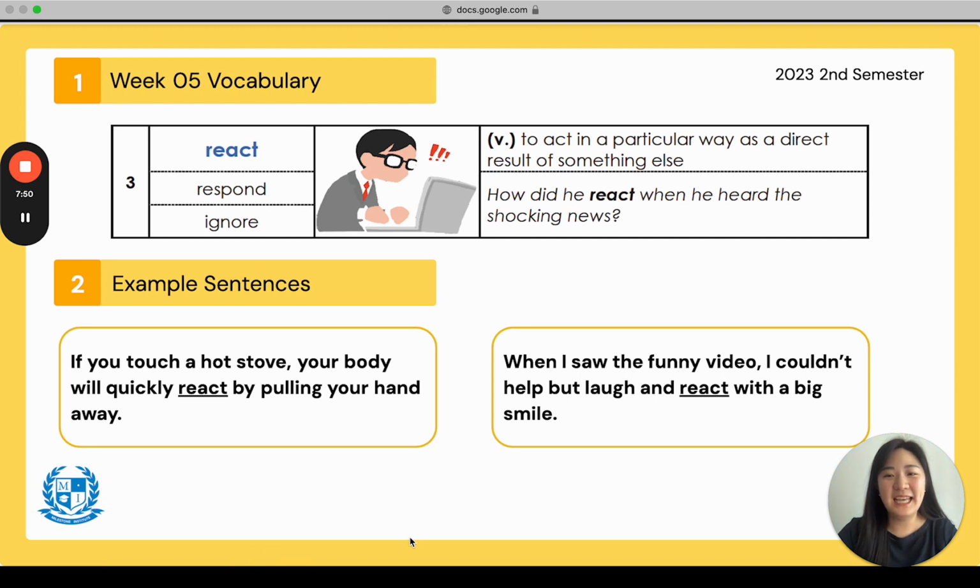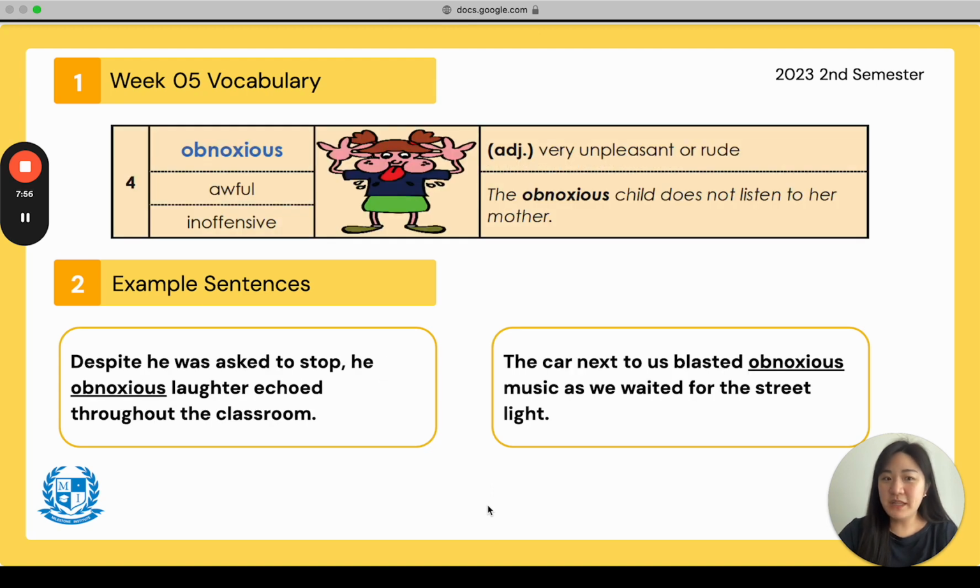Everyone say, react. React. Very good. Some of these words should already be like, oh, I remember that word. Like number 4, obnoxious. Everyone say obnoxious. This is also from week 2. The synonym is awful and the antonym is inoffensive. The part of speech is adjective and the definition says very unpleasant and rude.